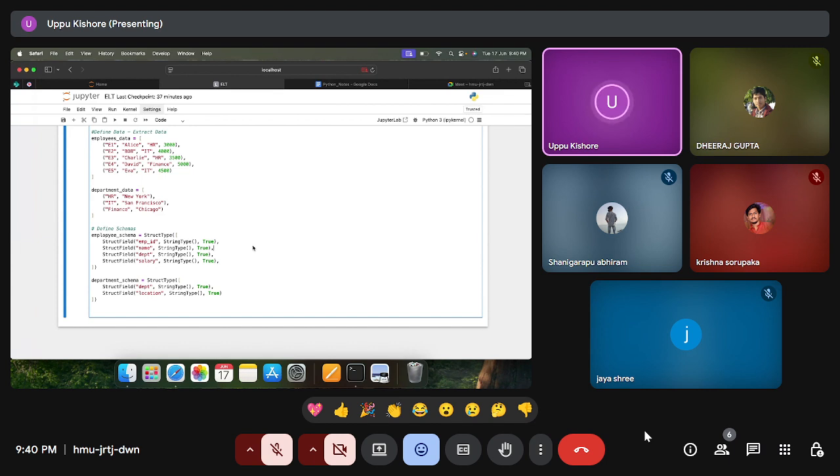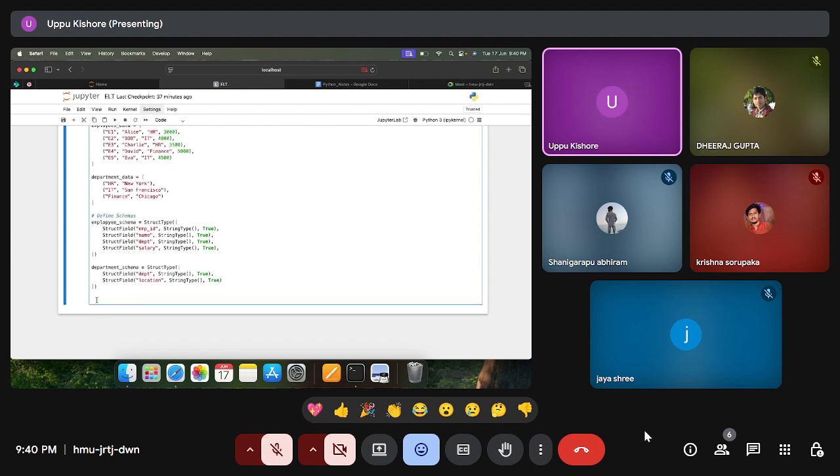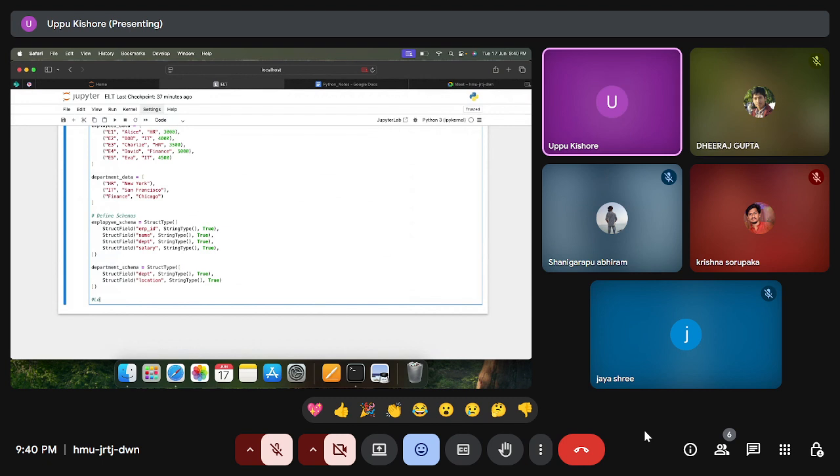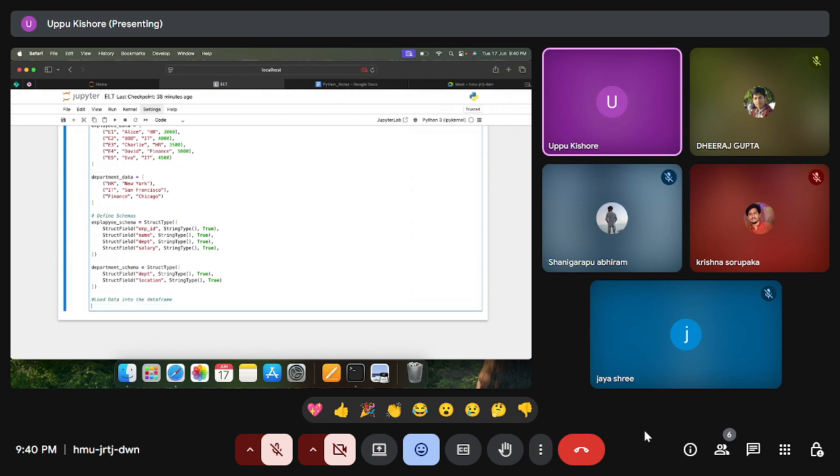So the next step is to load the data into the data frame. Load data into the data frame. So how to load the data? Spark, what is the syntax? We have gone through it, right? Employee data frame equals Spark dot create data frame. We have seen this already. Create data frame. And what do we have to pass here?